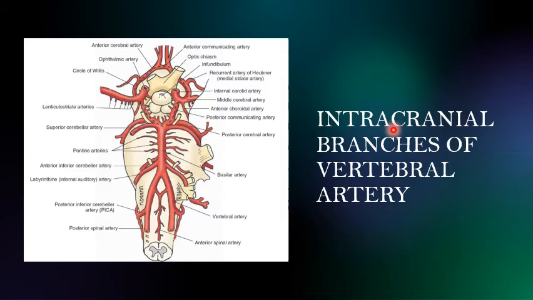Here the important ones that you have to see: here is the anterior spinal artery. Here is the posterior spinal artery, right? Then posterior inferior cerebral artery, which can be seen here.